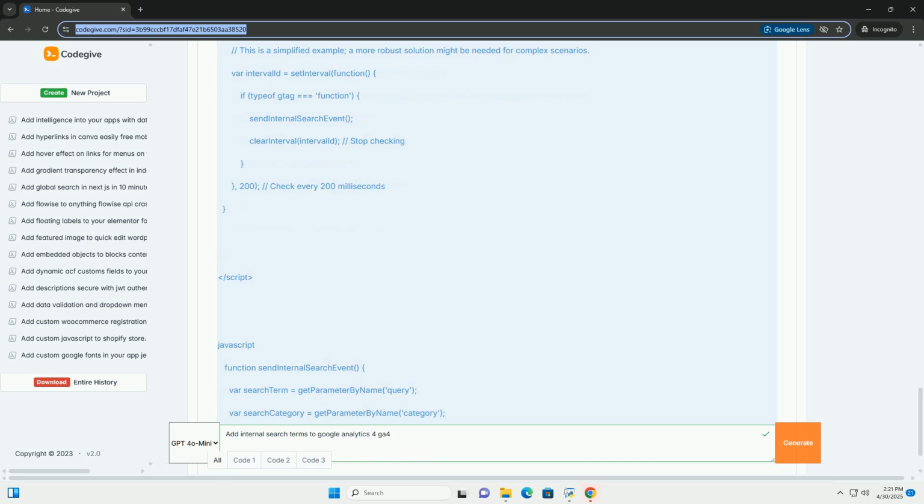Setting up a trigger based on the search parameter. Now, you need to tell GTM when to fire the search event tag. You'll do this by creating a trigger that fires when a user performs a search. 1. Click Triggering in the tag configuration screen. 2. Choose a trigger type. Click the plus icon to create a new trigger.